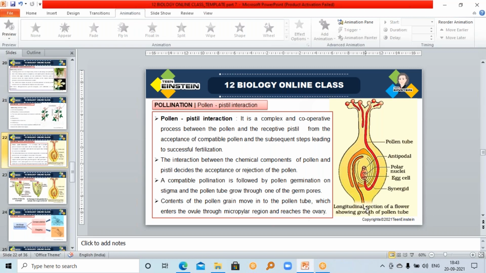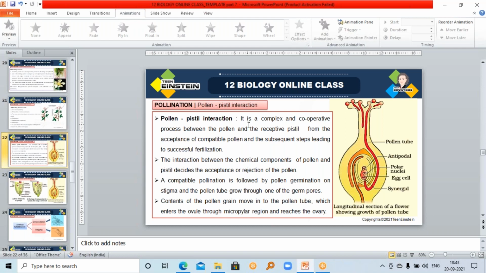While studying the structure of the embryo sac or the TS of that flower, I explained about that micropylar region. The micropylar region is the opening where the integument is not covering completely. That leaves an opening. Through that opening, the pollen tube is entering inside the ovary. So now the male gamete and female gamete both are near to the ovary, right?